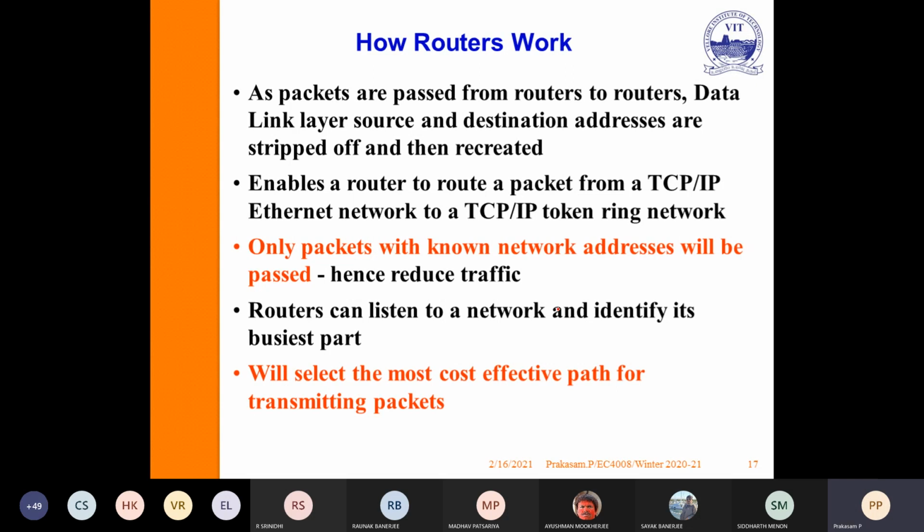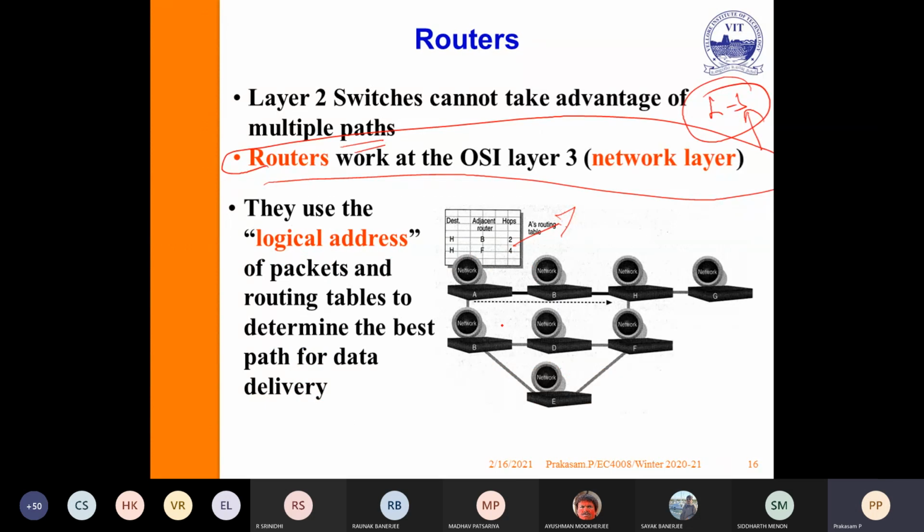Routers can listen to a network and identify its busiest path. It identifies the shortest path route. It will check all the paths depending upon the cost and weightage of the respective route. If the cost is less, it will select the optimal path, the most cost-effective path for transmitting packets. For example, if you want to transmit from A to F, it will go in this direction, or this direction, or this direction.